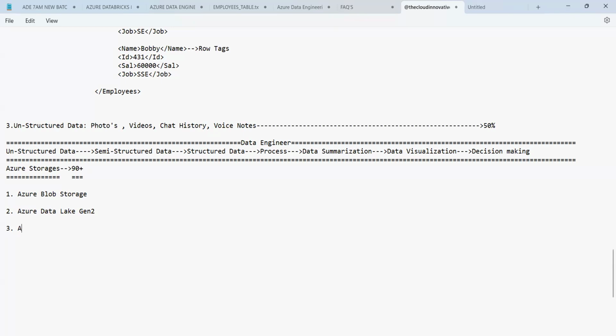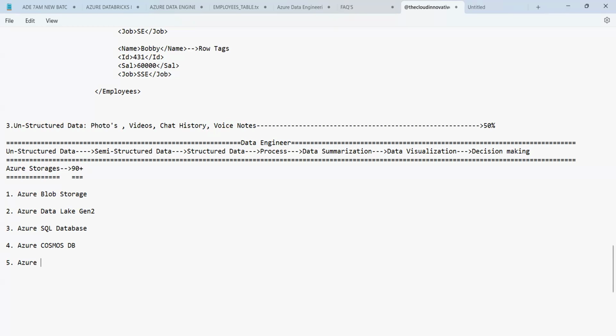Then you have Azure SQL Database, and then we have also Azure Cosmos DB.